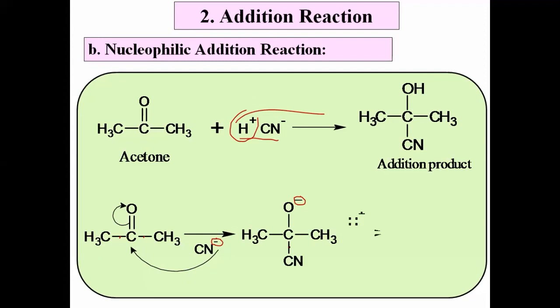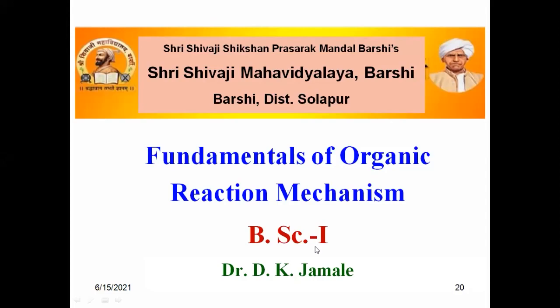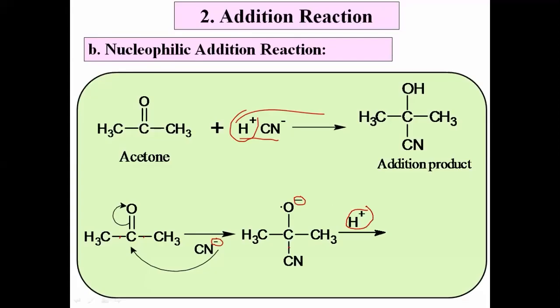मग second step काय आहे? That H plus ion adds to the negatively charged oxygen, and we get a hydroxy group here. Means this is our addition product. Thus we can show the mechanism of the same reaction in two steps, how actually addition of hydrogen cyanide takes place across the C double bond O of the acetone. आपण त्याचा मेकॅनिझम एक्सप्लेन केलेला आहे 2 स्टेप मध्ये.